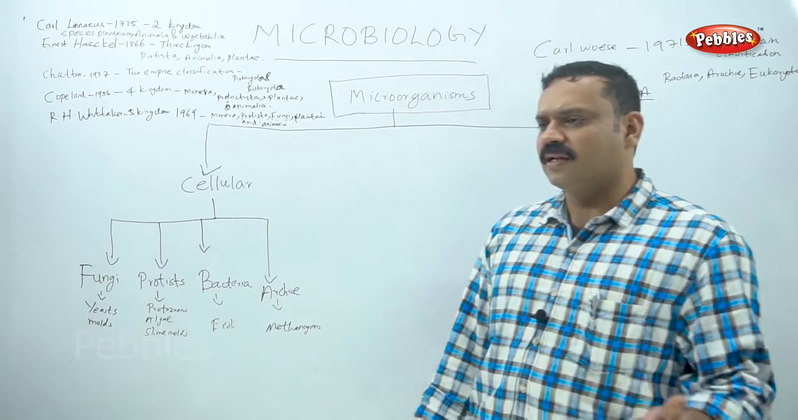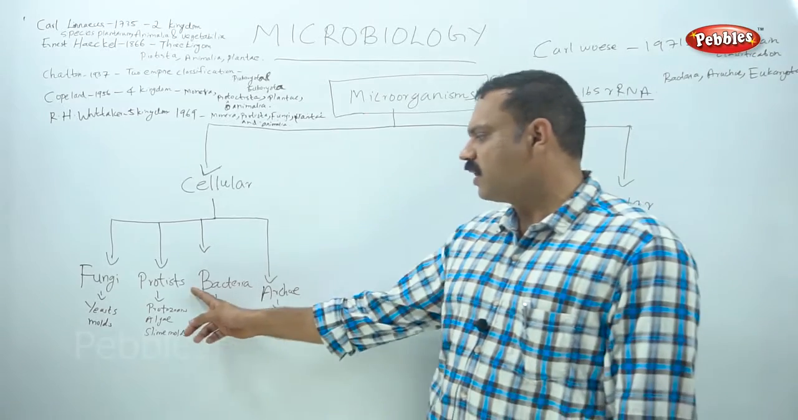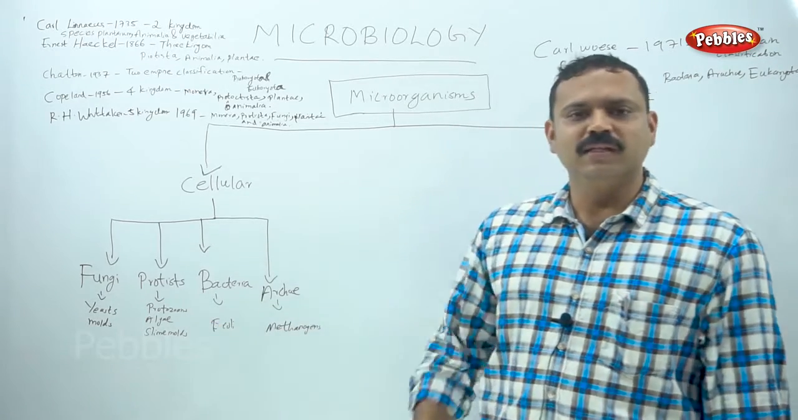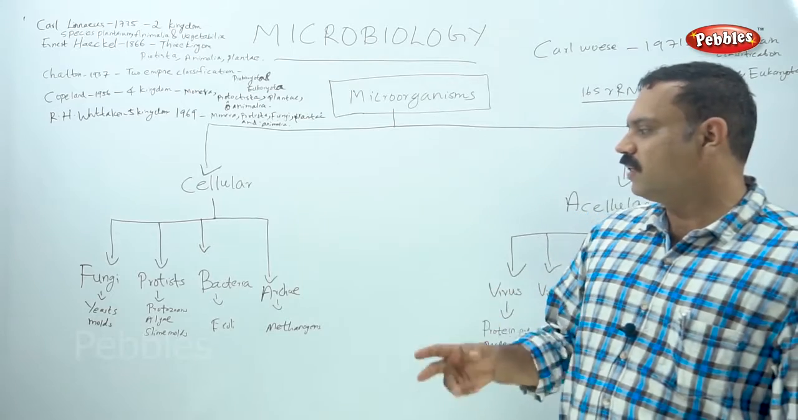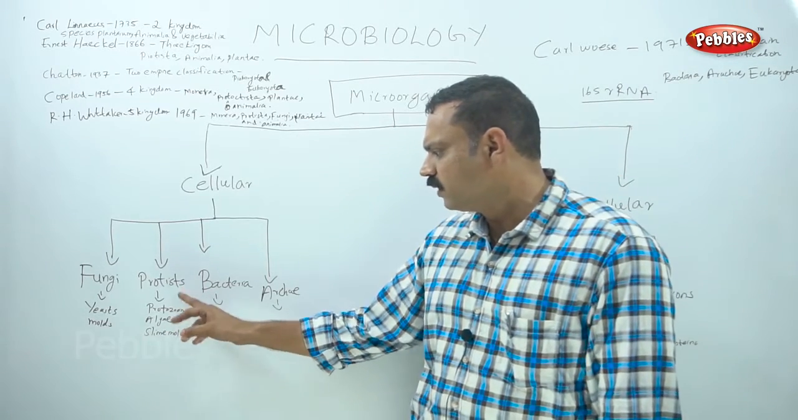We may tell that they are protozoan protists or like that. These protists actually include protozoans, algae and slime molds. These three different categories come under protists. What are protists? Let us look into protists.